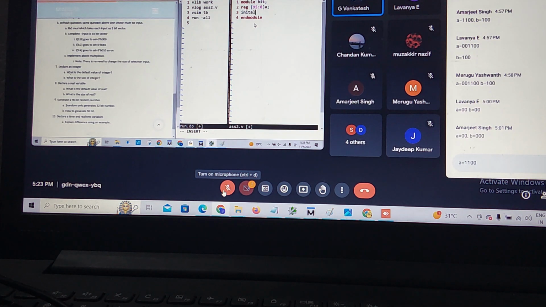In the procedure block, I am doing this. I am doing concatenation here. A is equal to concatenation operator, 3 times $random.